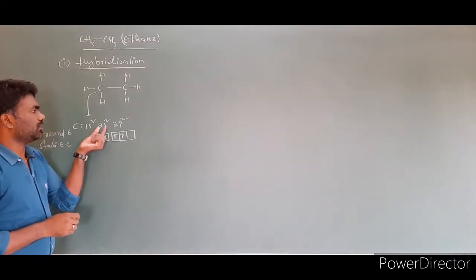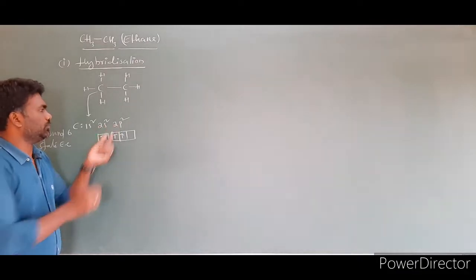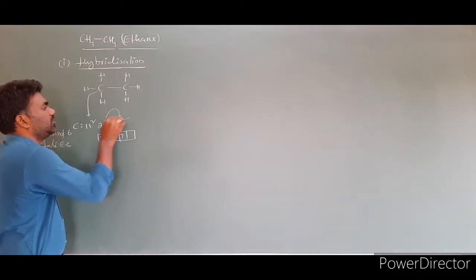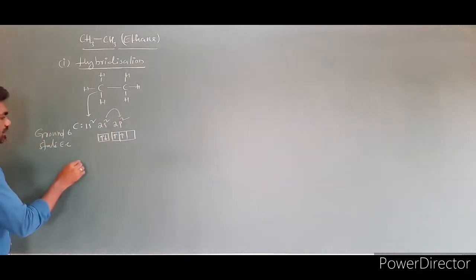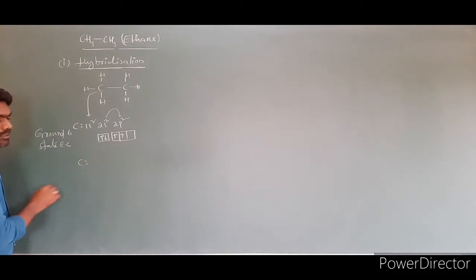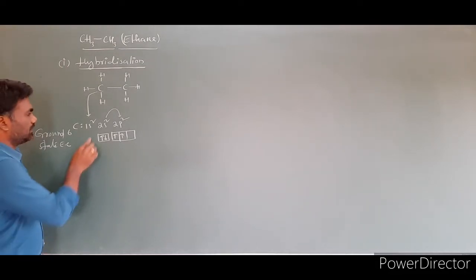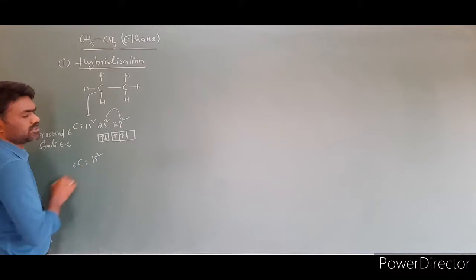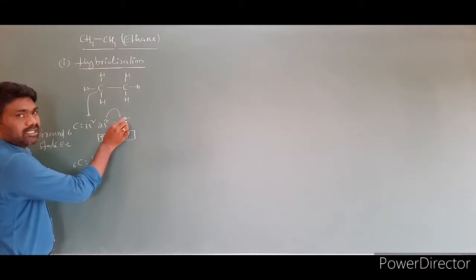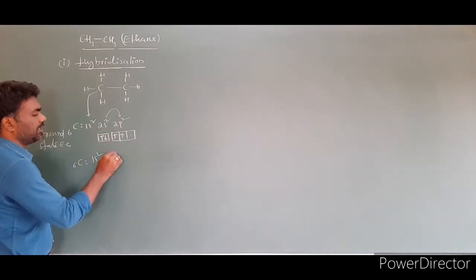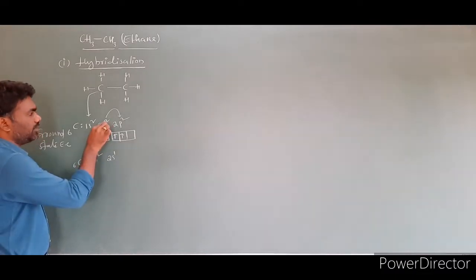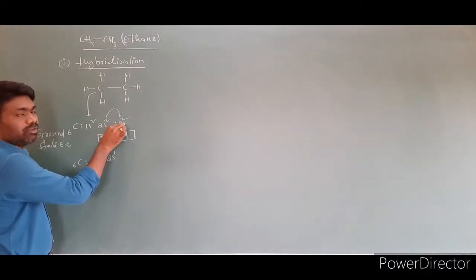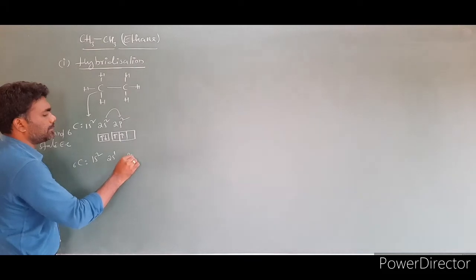Then we have to jump one electron from 2s to 2p. Then what is the electronic configuration? For carbon the atomic number remains 6. The configuration is 1s2, same, then 2s1, and one electron came here, so 2p2 will become 2p3.